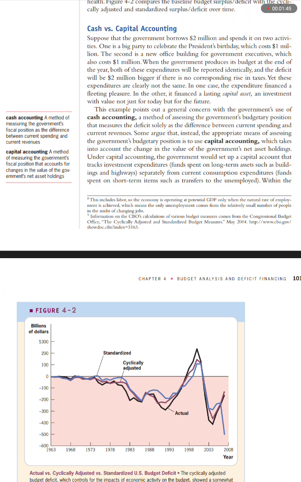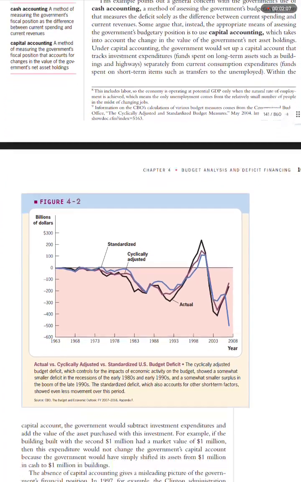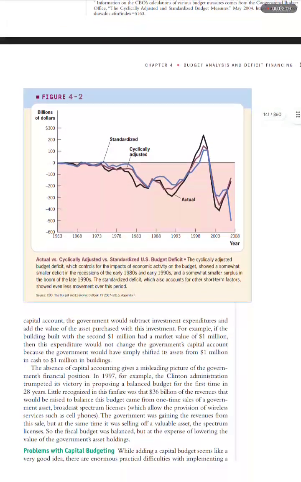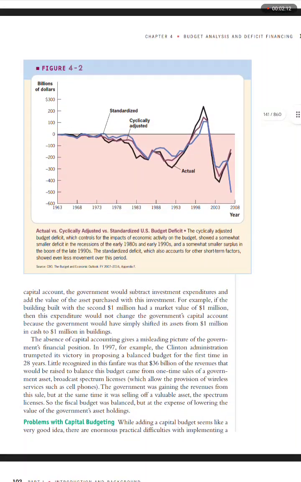Under capital accounting, the government would set up a capital account that tracks investment expenditures, funds spent on long-term assets such as buildings and highways, separately from current consumption expenditures, funds spent on short-term items such as transfers to the unemployed.